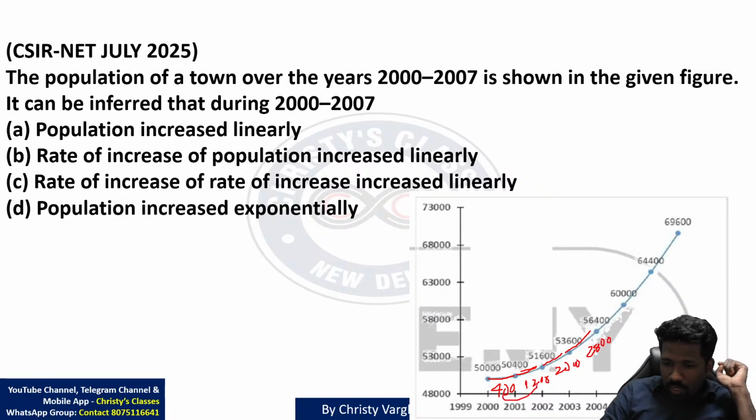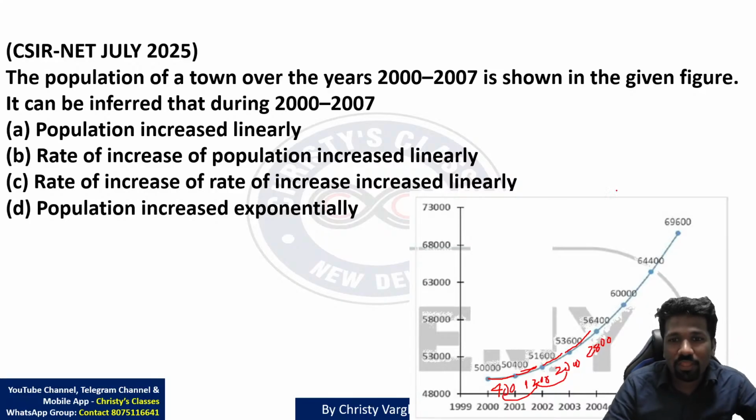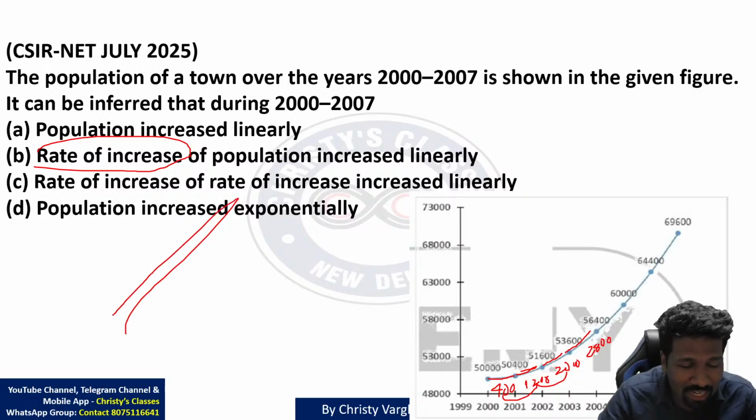400 into 3 is 1,200, but 1,200 into 3 is not 2,000. If there was a common ratio, we can say it's an exponential increase. But this is actually an arithmetic progression. ये difference arithmetic progression है. Difference arithmetic progression है तो that means that rate of increase, not increase. Increase is not linear. Population increase linear means it should be a straight line.